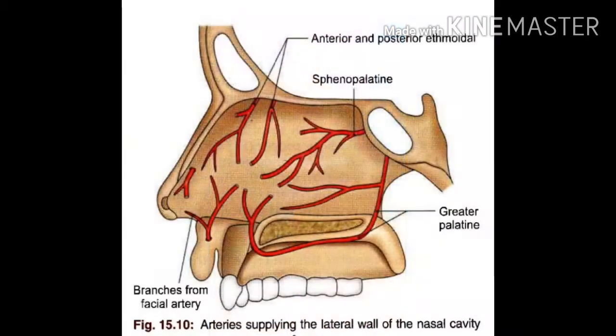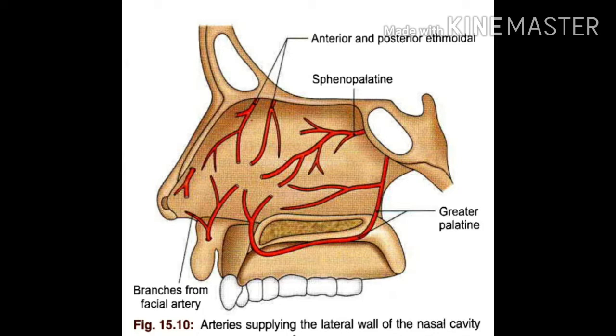Now, the arterial supply. The anterior superior part of the lateral wall of the nose is supplied by the anterior ethmoidal artery plus the posterior ethmoidal arteries. So the anterior and posterior ethmoidal arteries supply the anterior superior part of the lateral wall of the nose.